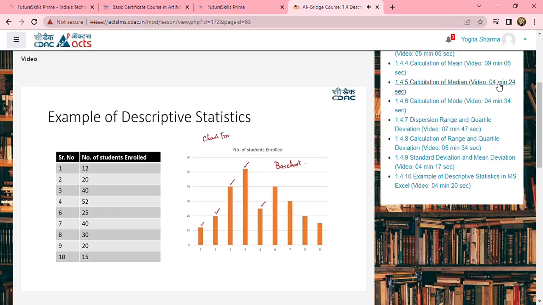There is nothing new here. Whatever is known by looking at this table, if I ask you at which phase we have the most enrollment, it is the fourth phase, and the same is captured here in the chart. So this is called descriptive statistics. By looking at this graph, I can ask you, tell me at which phase we have the least number of enrollments? It is at phase 1.